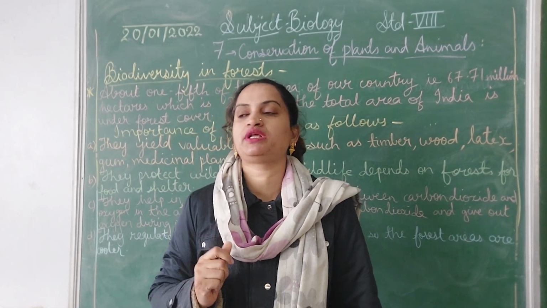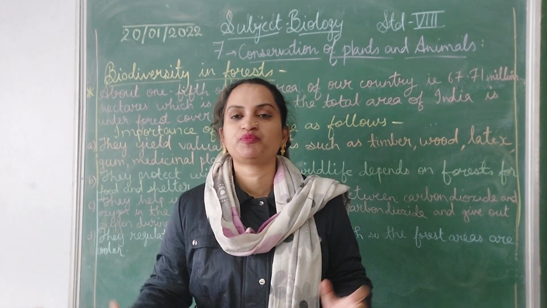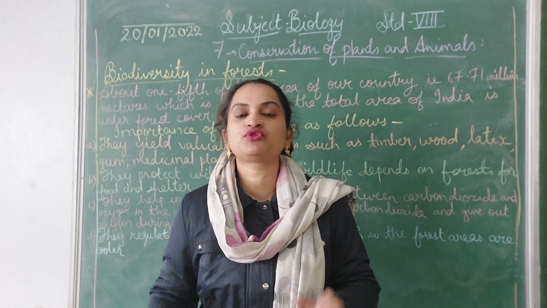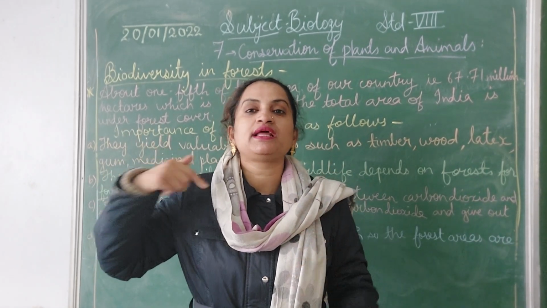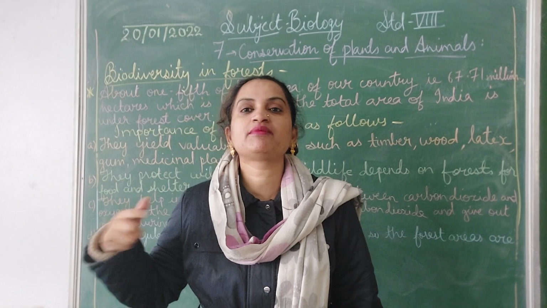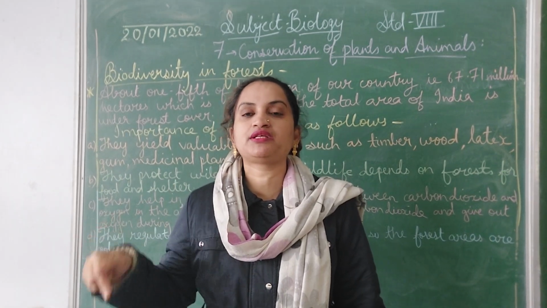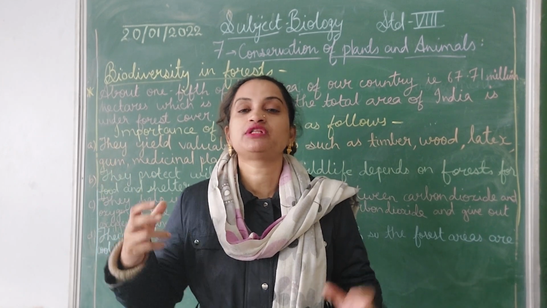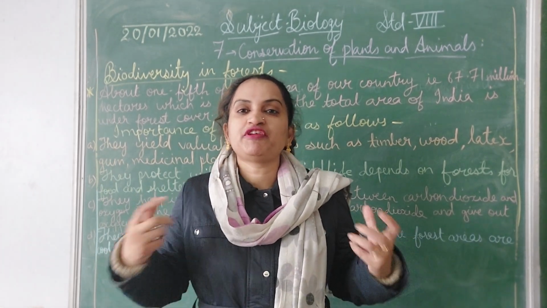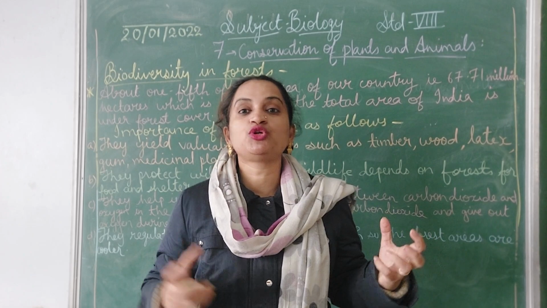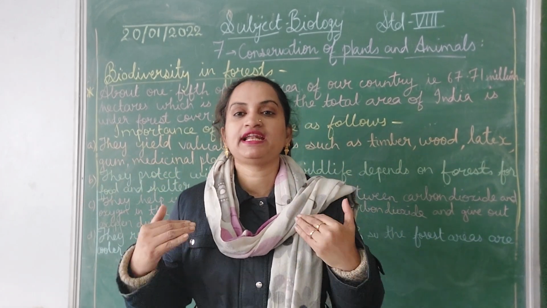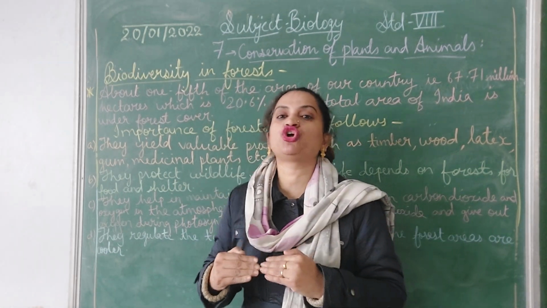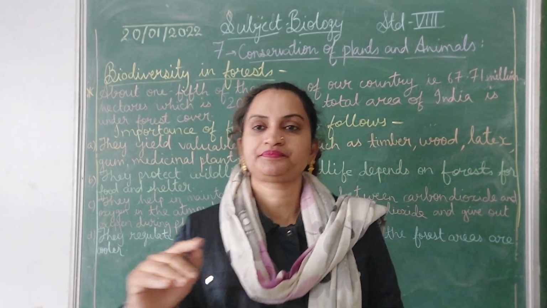See, I will give you a small example. If this is a small room, and more people keep coming into this room, the carbon dioxide level will increase, as more and more carbon dioxide is given out by the people in this room. So the temperature of this area will increase, and we feel hotter. So what the plants do is take in carbon dioxide, and in this way they help us maintain the temperature on the earth. Okay.